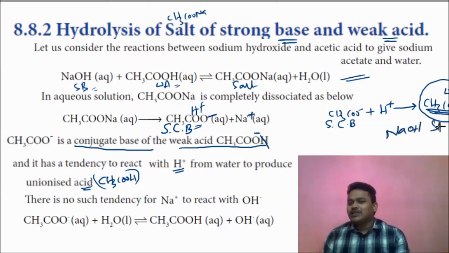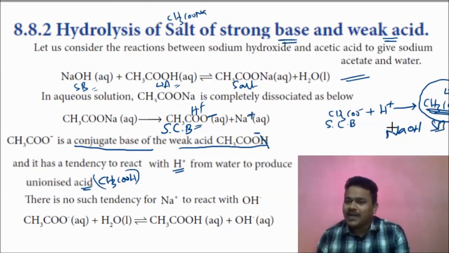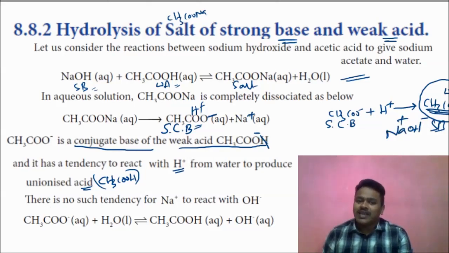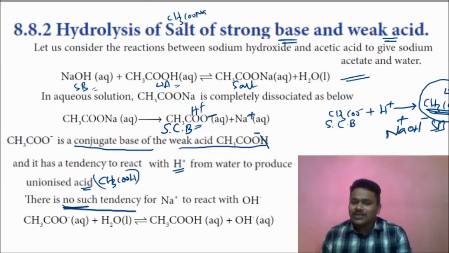NaOH is a strong base, which again gives Na plus and OH minus, the same ions. That is why there is no such tendency for Na plus to react with OH minus. That is the final equation.